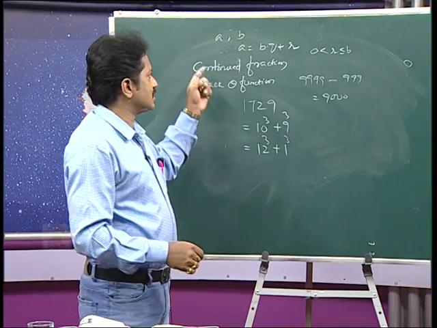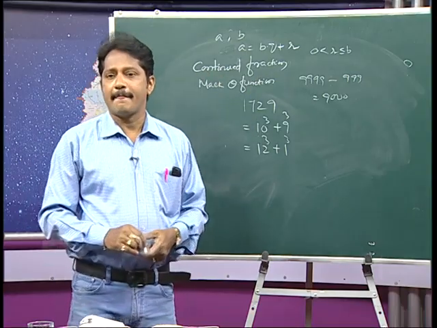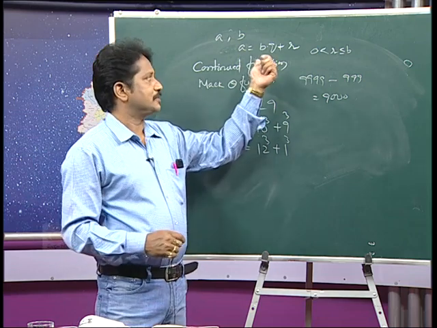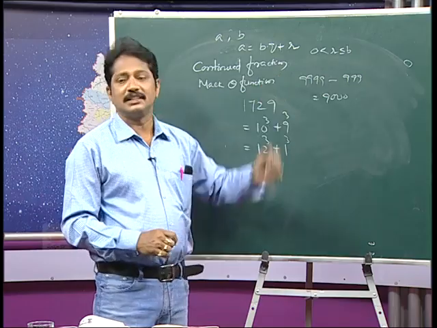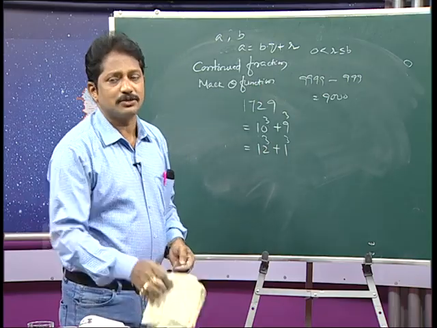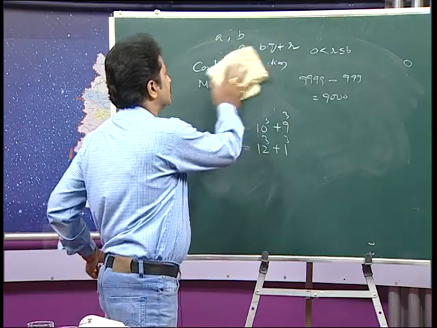Clear? Here a is the dividend, b is the divisor, q is the quotient and r is the remainder, and its applications are based on LCM and GCD. Clear? Okay.